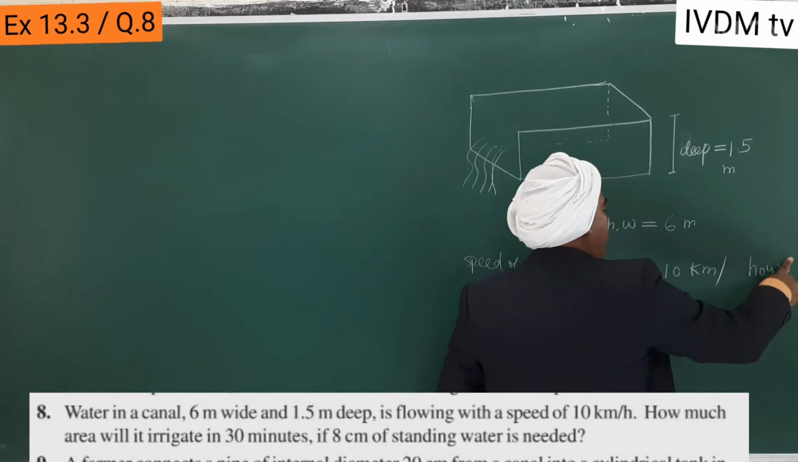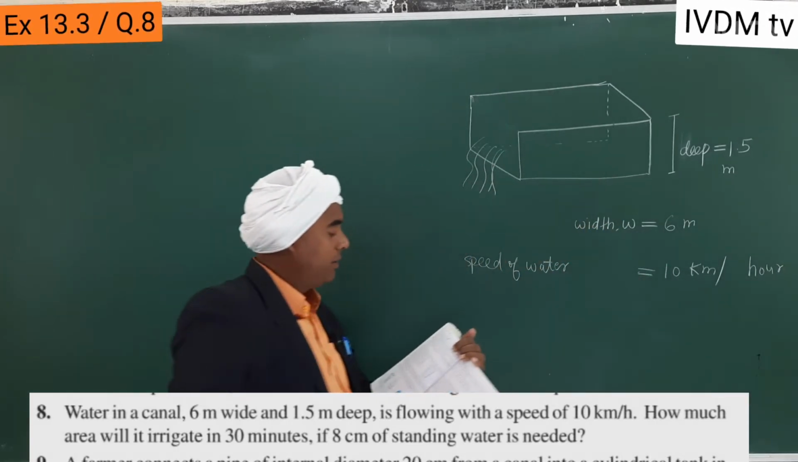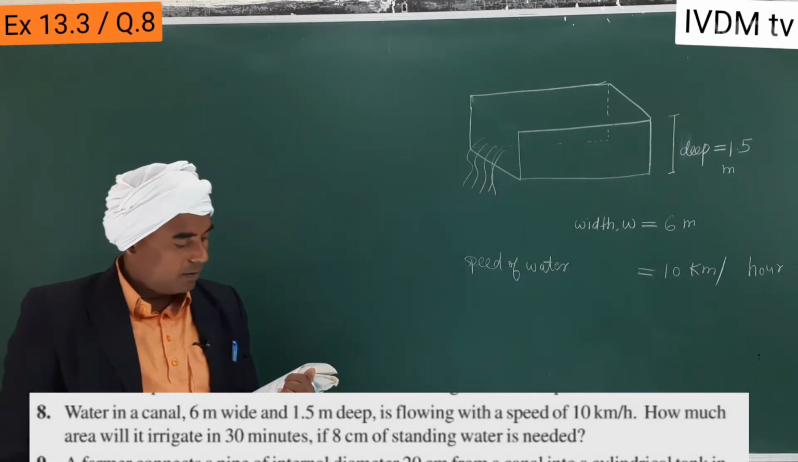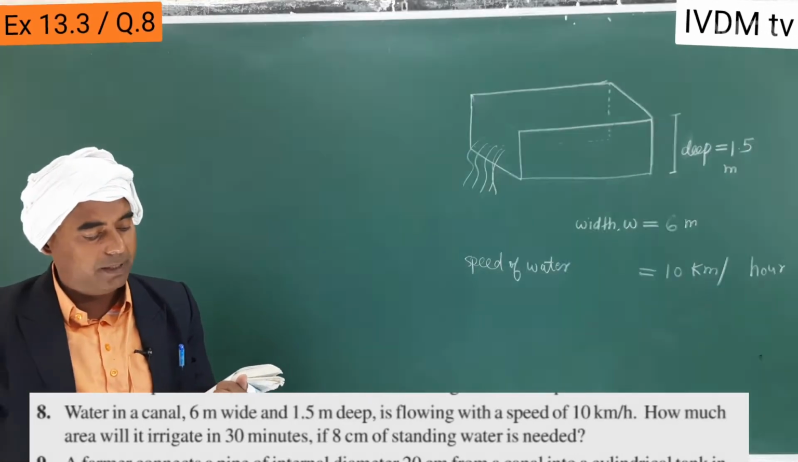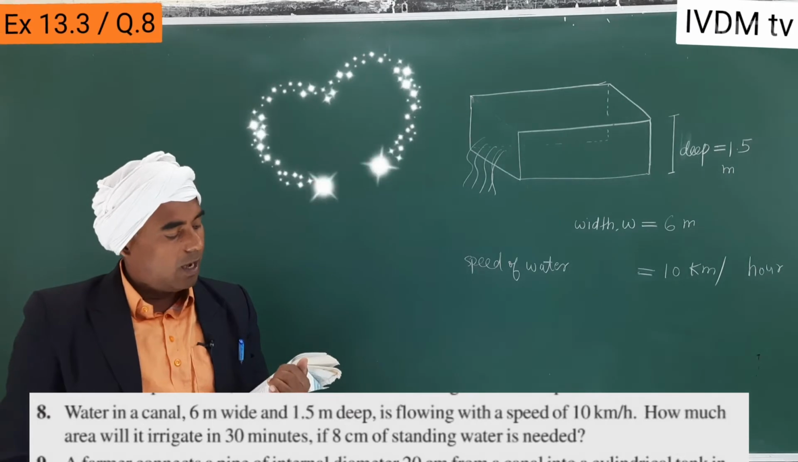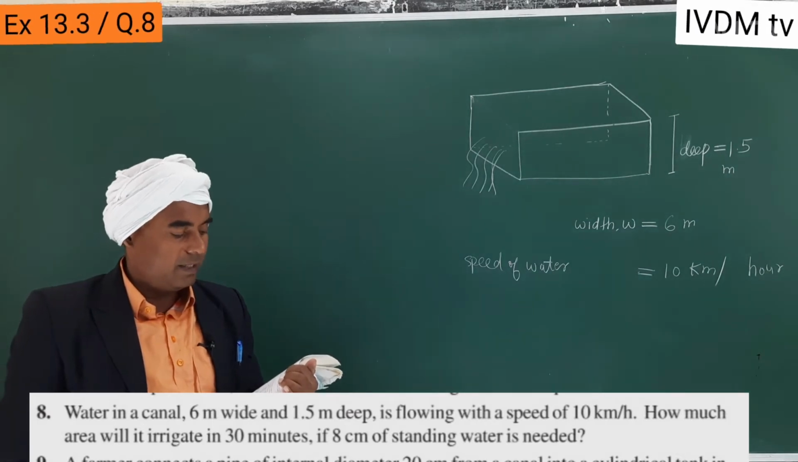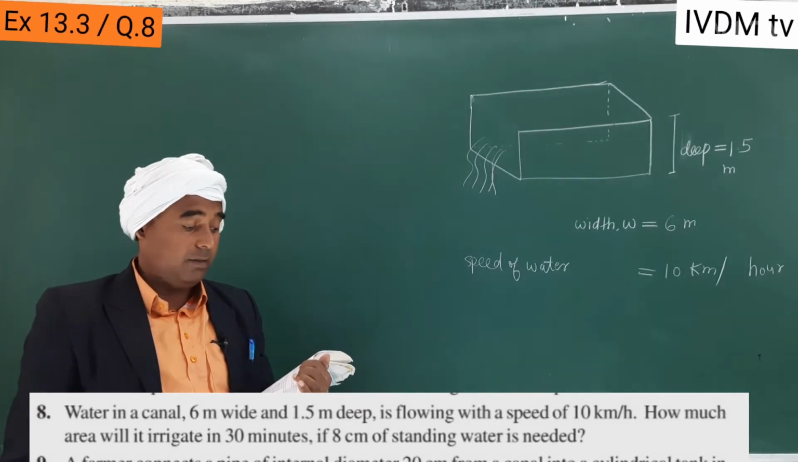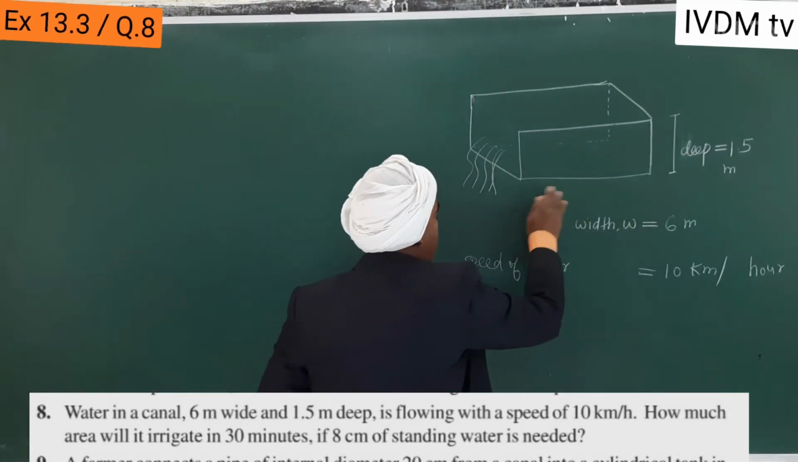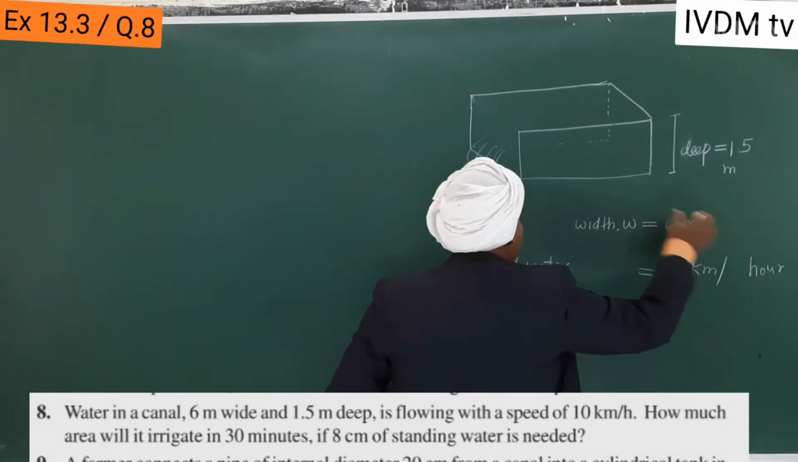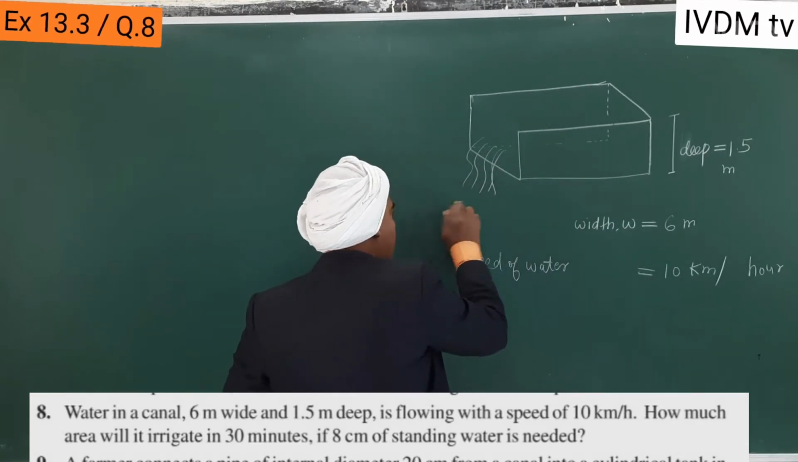But we have to find, read the question. Water in a canal 6 meter wide and 1.5 meter deep is flowing with the speed of 10 km per hour. How much area will it irrigate in 30 minutes? Means the length of the water, which in 30 minutes will flow down in the ground.